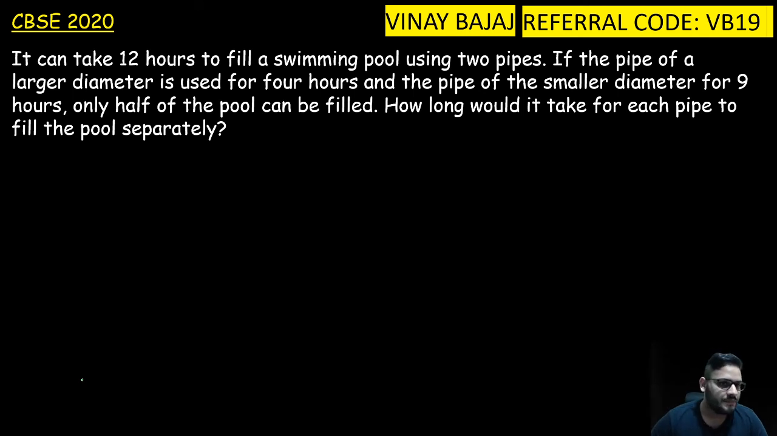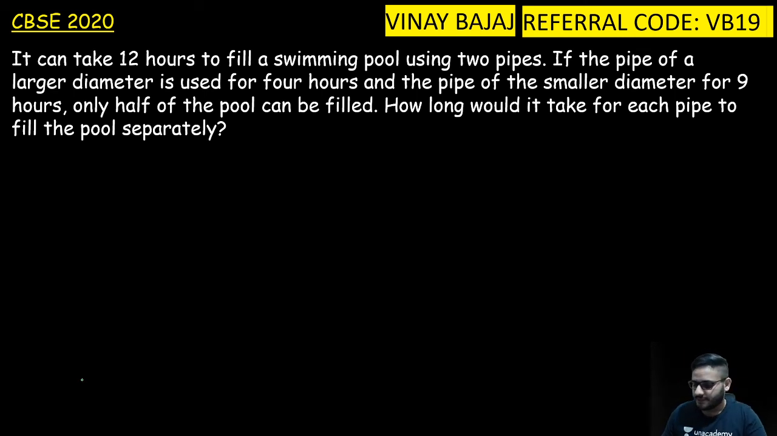Okay, so in CBSE 2020 this question was asked. It can take 12 hours to fill a swimming pool using 2 pipes. If the pipe of the larger diameter is used for 4 hours, the bigger, thicker pipe, and the pipe with the smaller diameter, the one with the smaller opening, is used for 9 hours, only half of the pool can be filled. My God, still only half the pool was filled. How long would it take for each pipe to fill the pool separately?